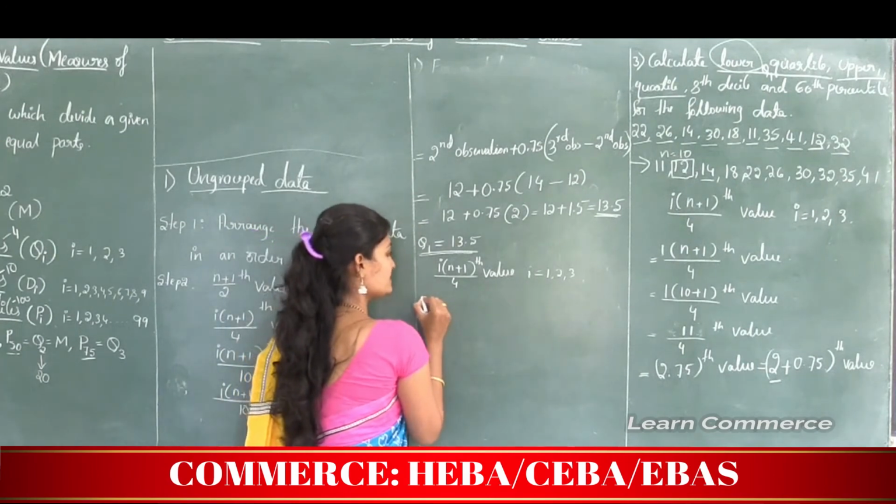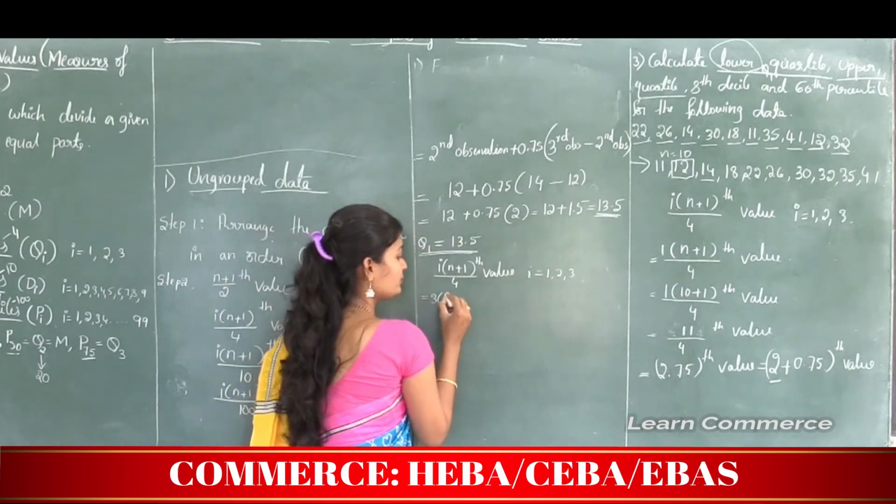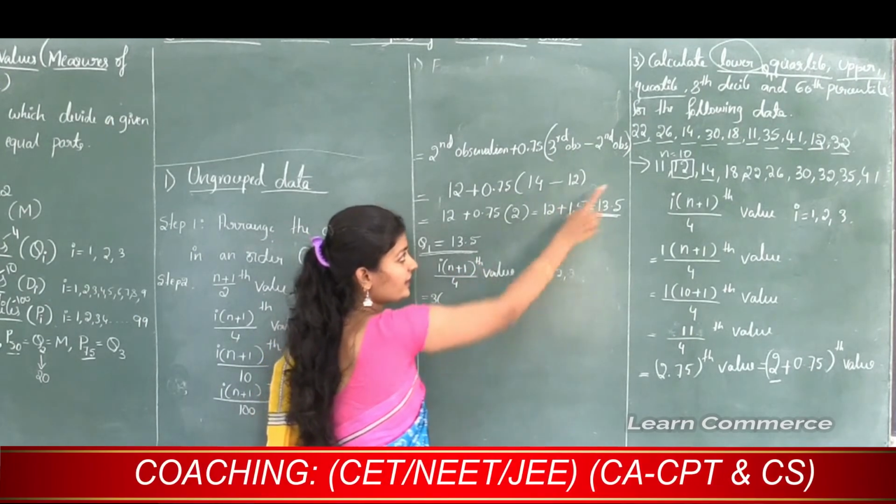So this is equal to 3 into (n plus 1). What is n here? n is 10.